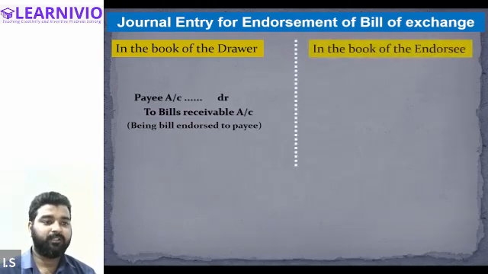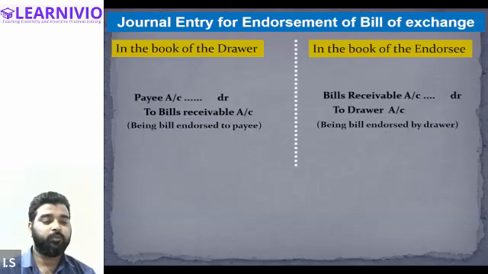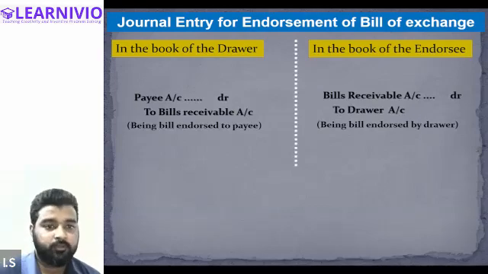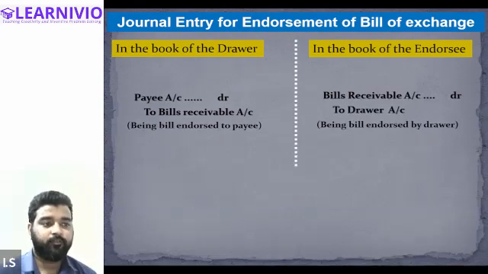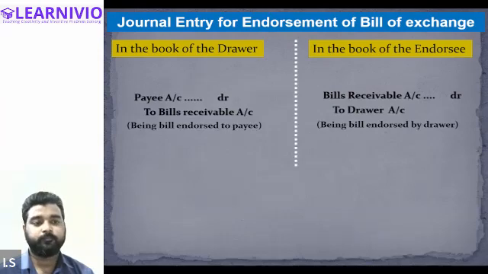And in the book of the endorsee, the person to whom the bill is being endorsed, or in the book of the payee, what will be the journal entry? This will be the journal entry: Bills receivable account debit to drawer. Like in our example, the drawer was Mr. X, so he will write bills receivable account debit to drawer account. This will be the journal entry for the endorsement of bill of exchange in the book of the drawer and the payee or the endorsee. Tell me, is the journal entry clear to all of you? Halima, Peer, Hamad, and Narisha.